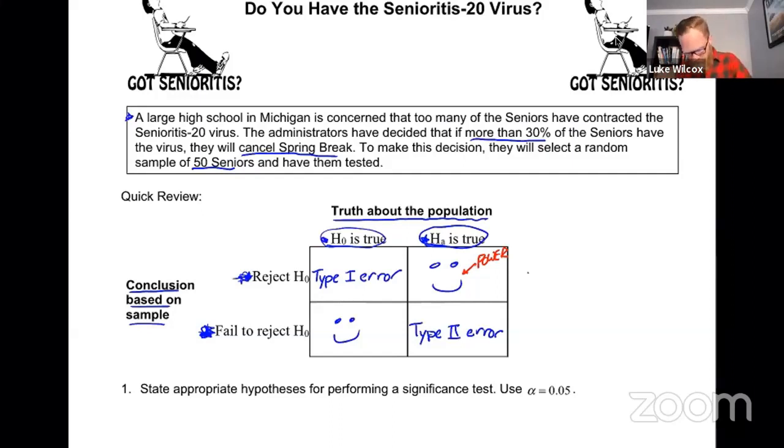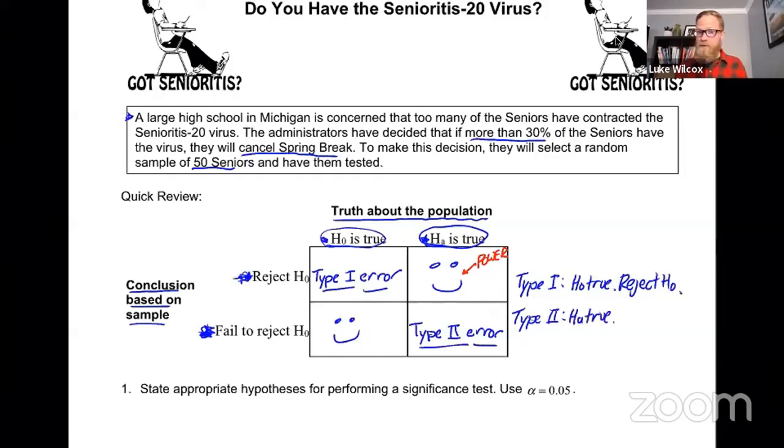The other way that I try to help my students is just with what I call the short definition. So let's give the short definition of each one of these errors, okay? The short definition of a type 1 error is that the null is true and we've made a mistake. And the mistake here would be to reject the null hypothesis. There's your short definition of a type 1 error. For a type 2 error, now the alternative is true and we've made the incorrect decision or an error here, and that error is to fail to reject the null.